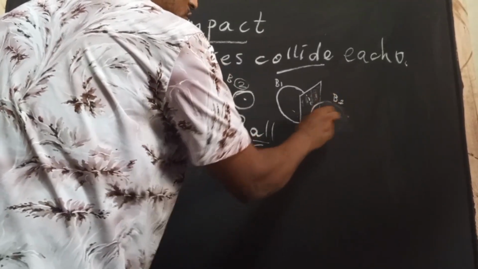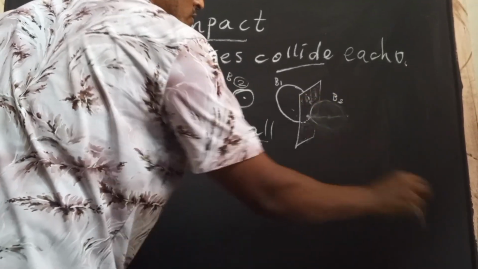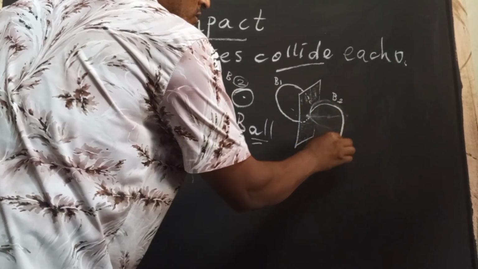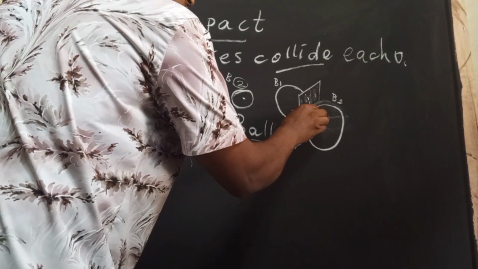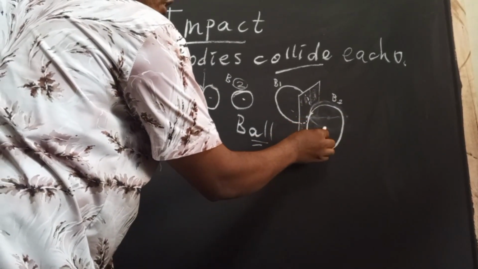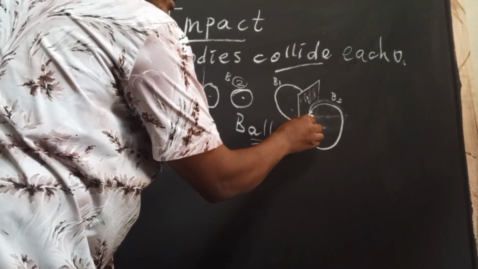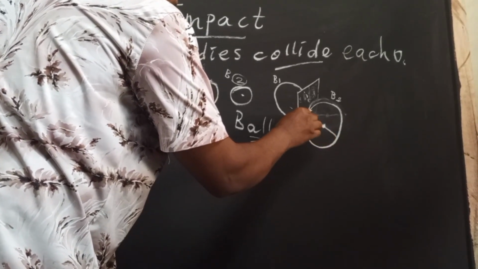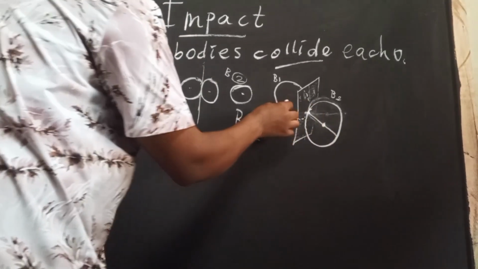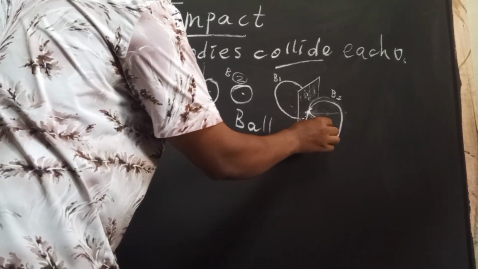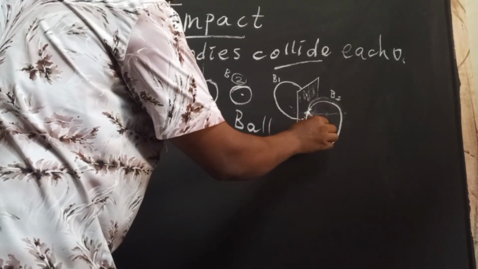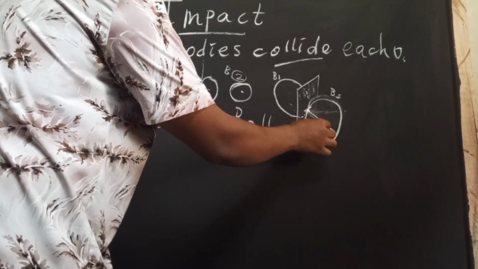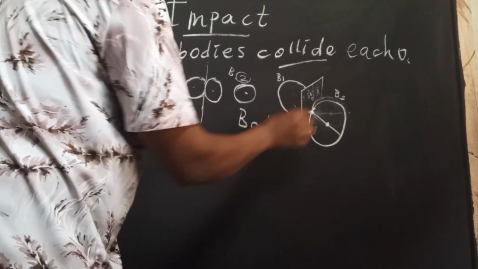The center of mass exists here around this way, because I am drawing an oblique view. So the contact line or point is this one, and the center of mass of B2 is this point. A line is created joining the center of mass and the point of contact.